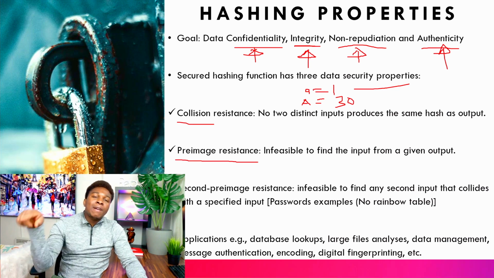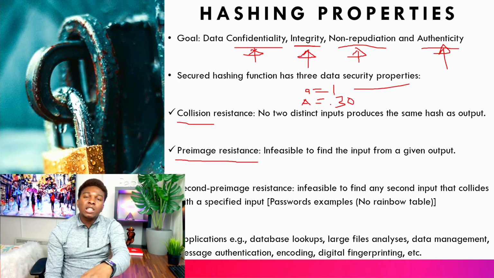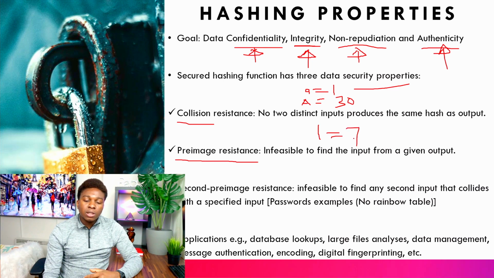You cannot reverse it. You can't type the output in order to get the input. If you type 1, it will give you something different. Let's say 78 or F8. It gives us something different. It will never give us a. So that's what we call pre-image resistance.